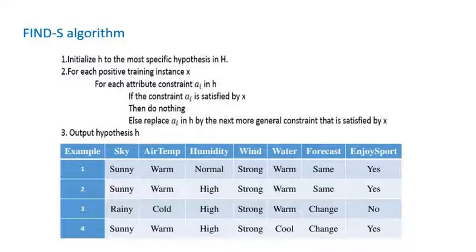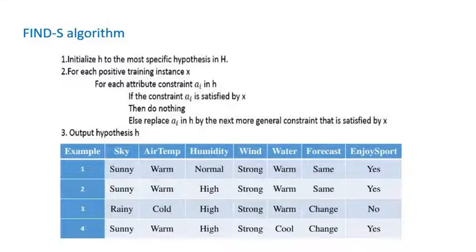The second step: for each positive training instance x, for each attribute constraint a_i in h, if the constraint a_i is satisfied by x, then do nothing; else replace a_i in h by the next more general constraint. These are the steps of the Find-S algorithm.